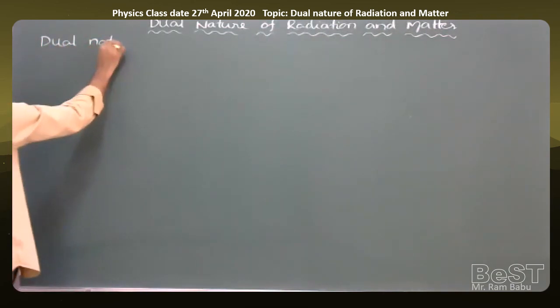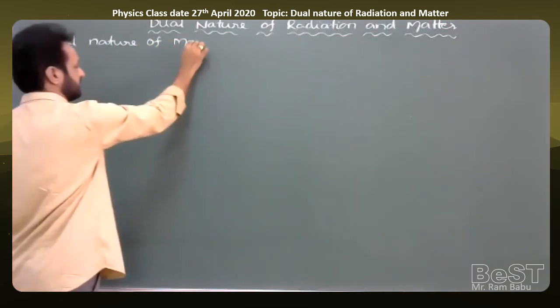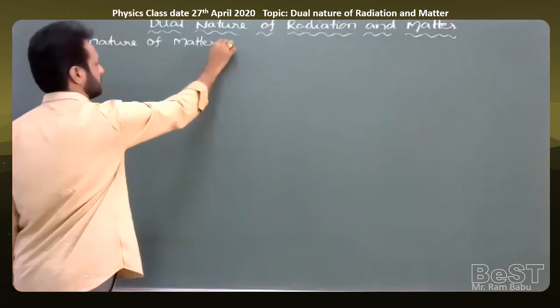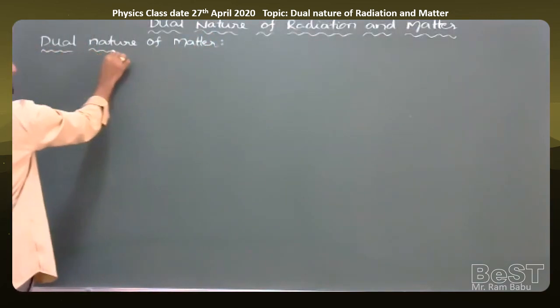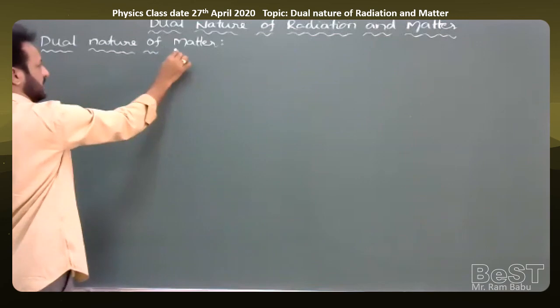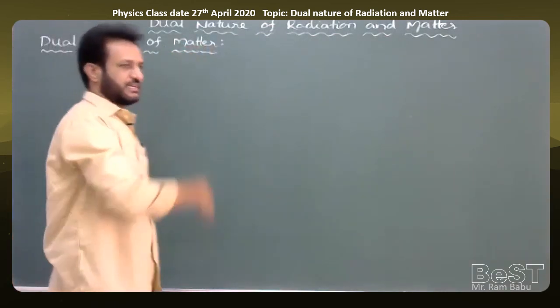So the dual nature of matter. In this part we'll discuss what is the dual nature of matter, and what is the de Broglie wavelength, and the formula also we can discuss here.